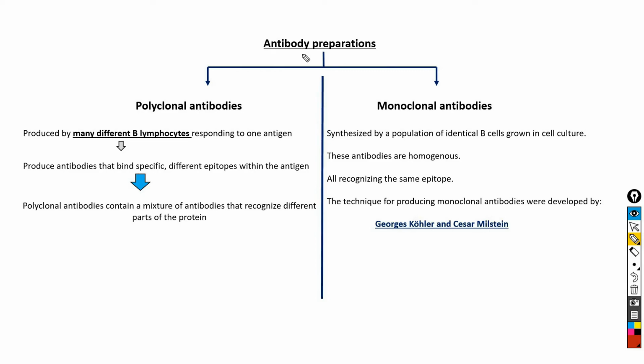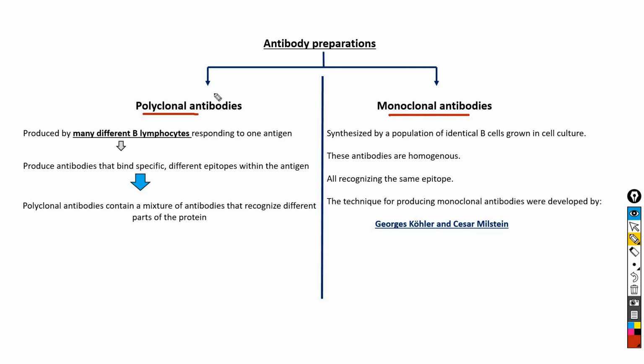The antibody-antigen interaction is the basis for a variety of important analytical procedures, and it is the extraordinary binding affinity and specificity of antibodies that makes them valuable analytical reagents. And two types of antibody preparations are in use. The first one is polyclonal antibodies and the second one is monoclonal antibodies.